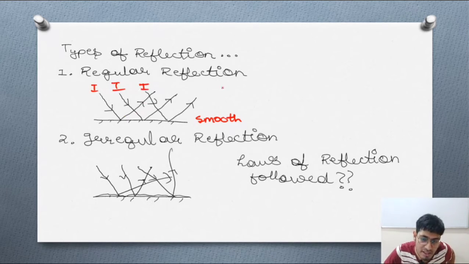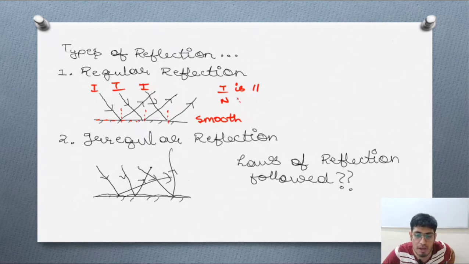Now, all the incident rays are parallel to each other, and we can say that this is basically a horizontal surface. There is no irregularity present in it. Because this is a horizontal surface, we can say that all the normals will also be parallel.